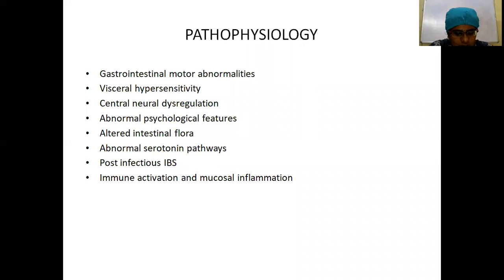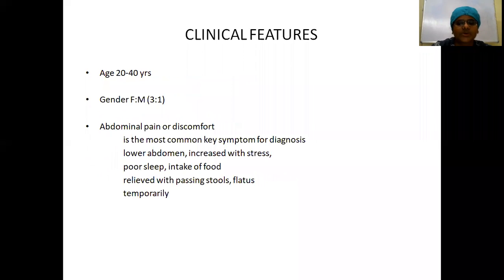It's found in 80% of the patients, and these include depression, excessive worry, insomnia, or somatization disorders. Then altered intestinal flora, that is the short bowel syndromes, abnormal serotonin pathways, post-infectious IBS, and immune activation and mucosal inflammation.